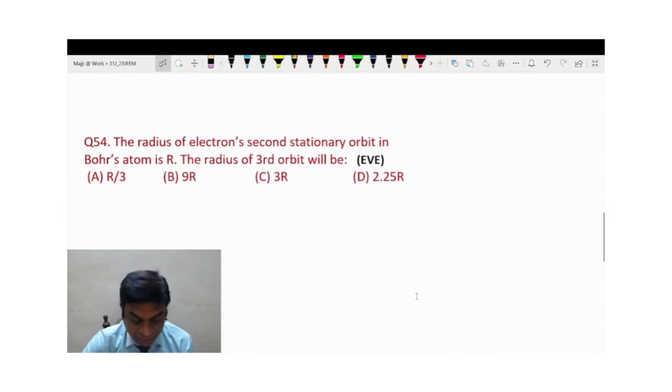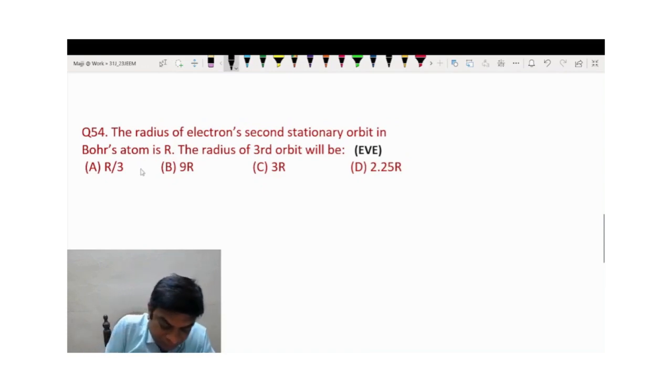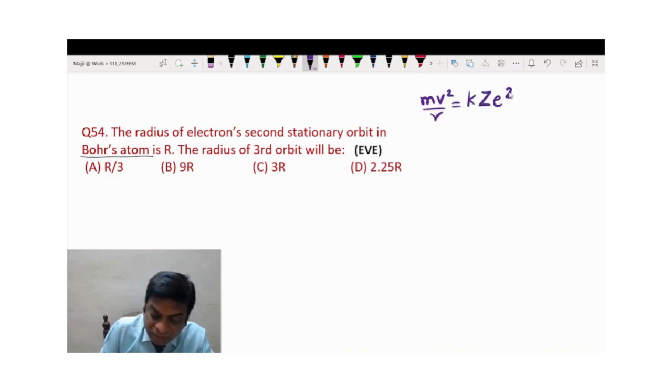Then the radius of the second stationary orbit of an electron in Bohr's atom is given as R. The radius of the third orbit will be? Now it's a question based on Bohr's atom. Now students, you have to understand two things. One is, according to Rutherford's theory, the centripetal force is provided by the electrostatic force of attraction between the electrons and the protons.